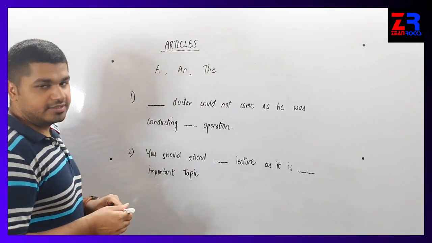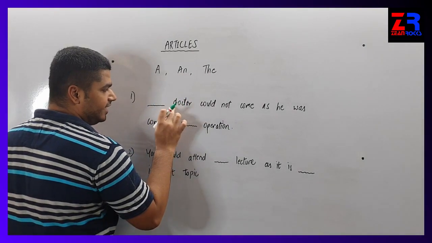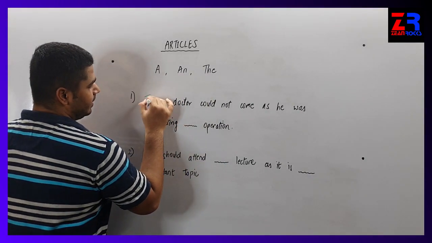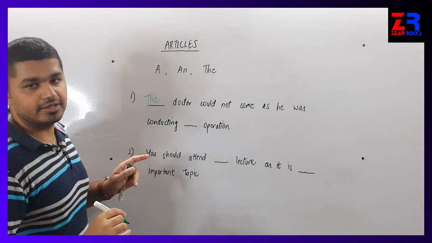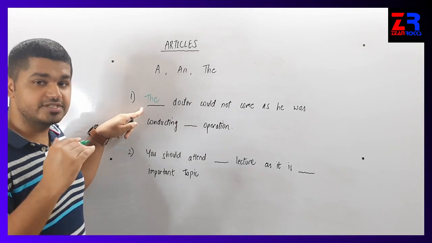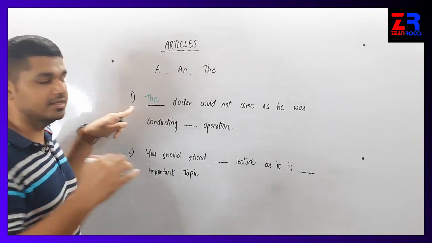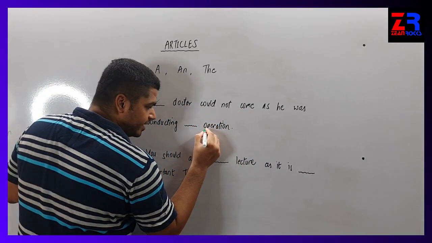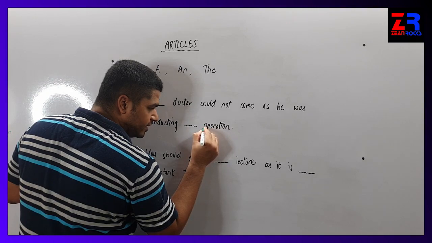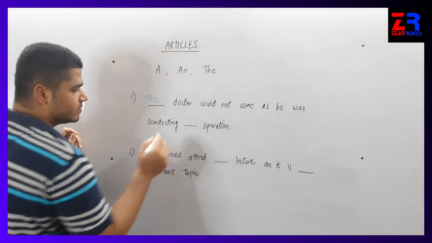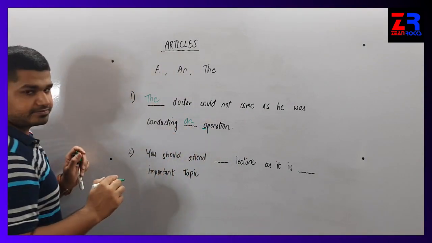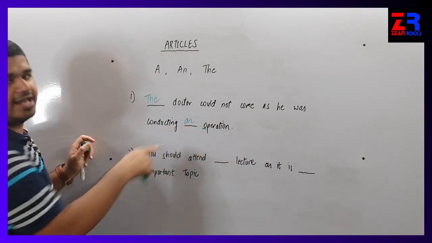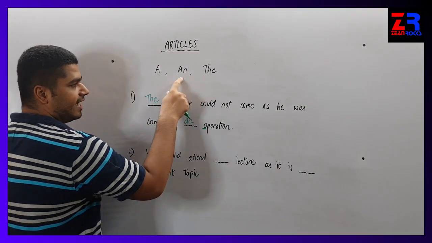So, dash doctor. It cannot be an doctor because D is not a vowel. So it will either be a doctor or the doctor. It will be the doctor, because doctor is a profession, we give a certain amount of respect. So it will be the. The doctor could not come as he was conducting operation. Operation, the first letter is O. O is a vowel. So we will use an. So the answer is, the doctor could not come as he was conducting an operation. So we use the and an.